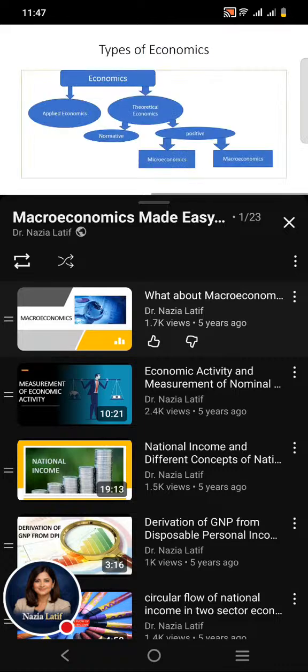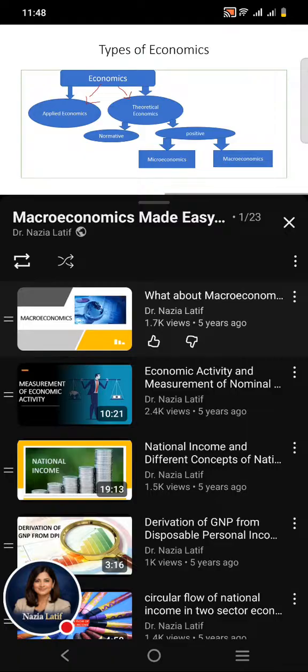As I told you in the previous slide, when we define economics as a science of wealth, we are saying that economics has only a theoretical foundation. But when we explain economics as a science of welfare, we are admitting that economics also has an applied part.